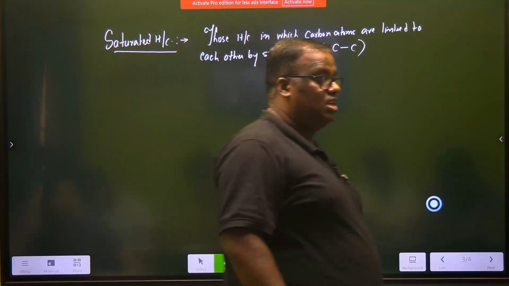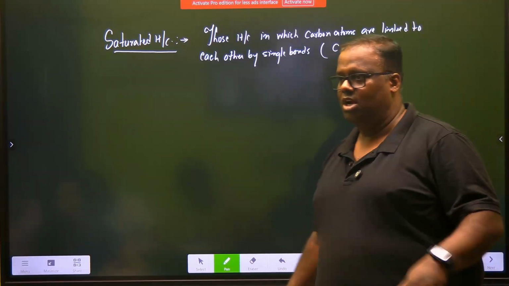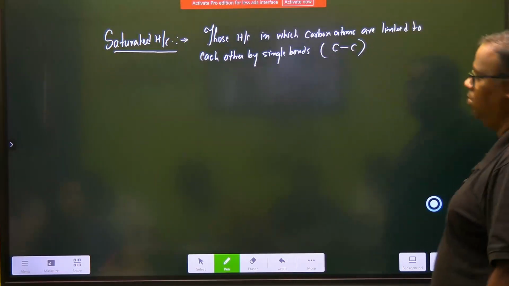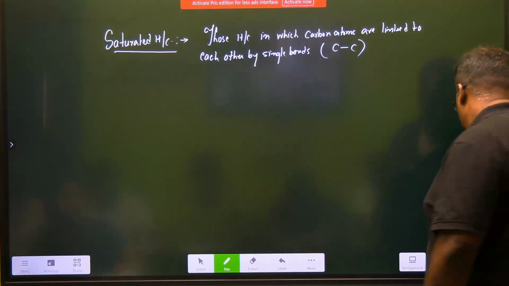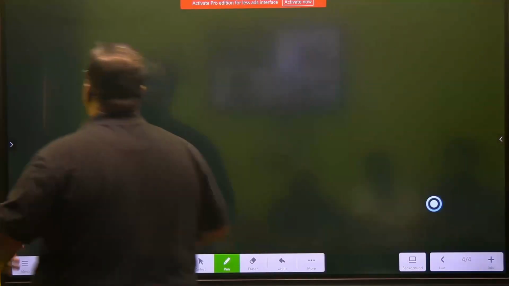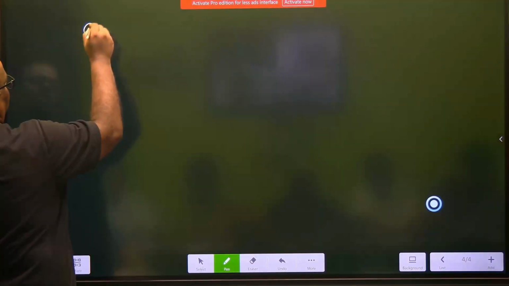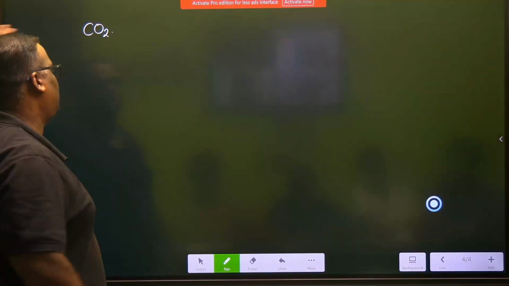Now let us understand what is single bond and what is double bond. We should understand that also. Otherwise, how would you know what is a single bond, what's a double bond? Deviating from this topic, so I'm going on another slide. Let's take the case of a compound. This is inorganic, not organic. Carbon dioxide. Let's see how is the structure of carbon dioxide.